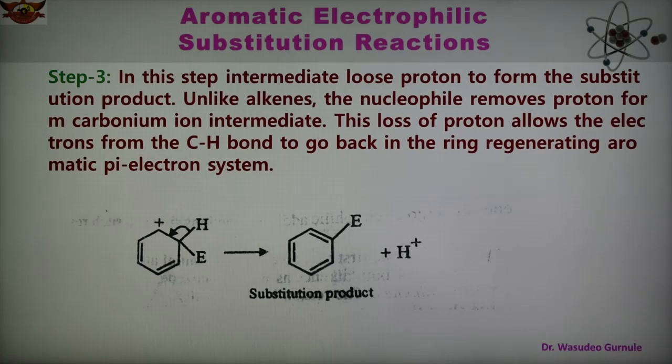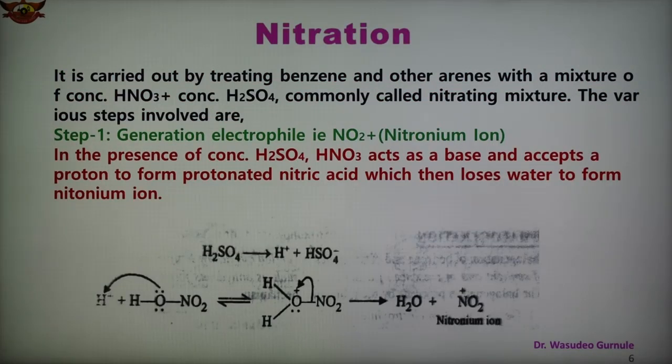Similar three steps are also there in sulfonation and nitration, which we take as examples. In the next part we are discussing the mechanism of nitration. The nitration reaction is carried out by reacting benzene and other arenes with the nitrating mixture.